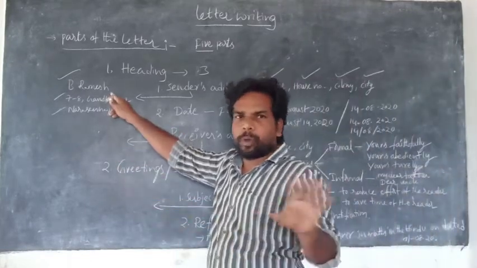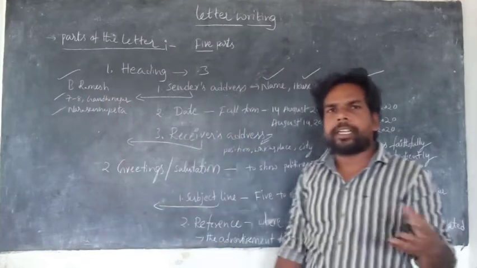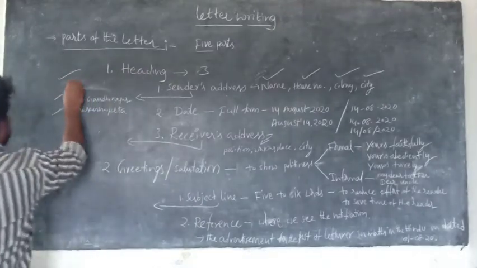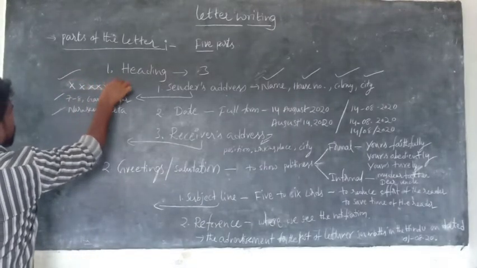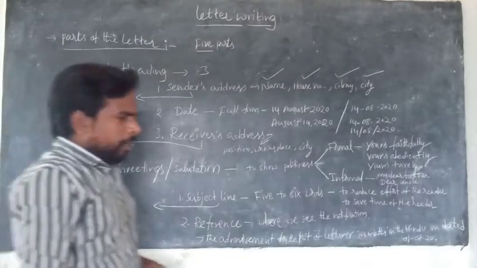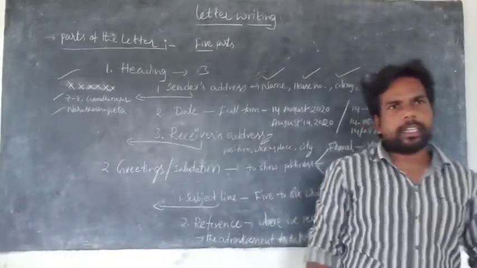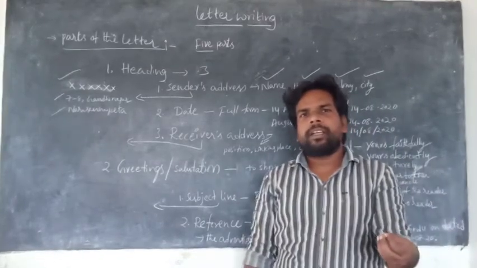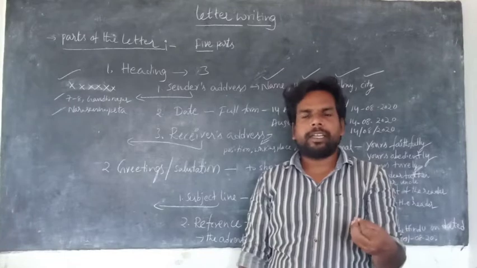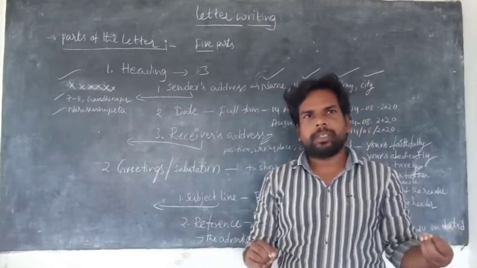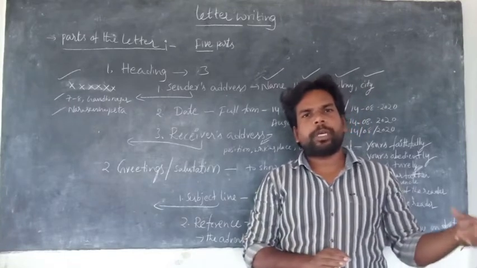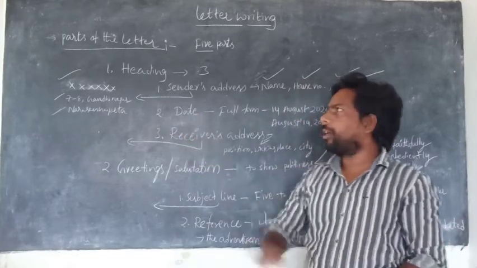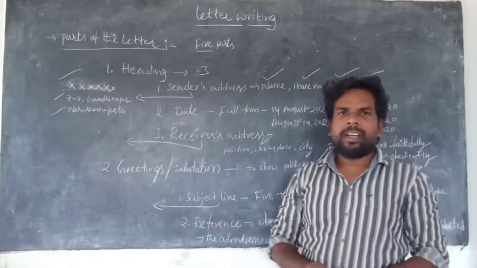If you don't want to reveal the sender's name, in place of it you can write "From". In the new format you can mention the sender's name, but from the exam point of view, some old lecturers attending paper valuation are still addicted to the old methods, so it is better to write "From" in place of the sender's name.